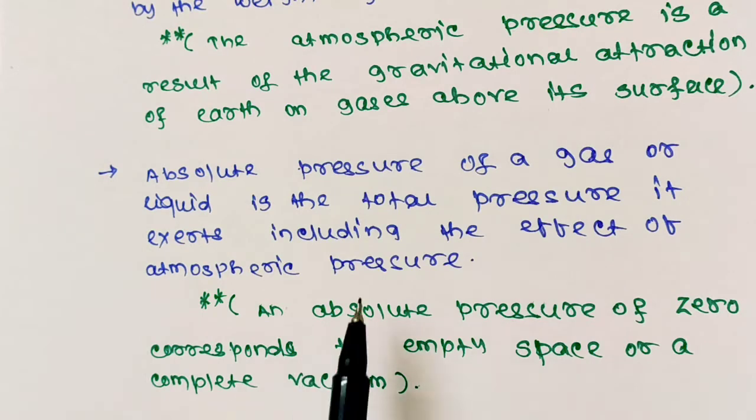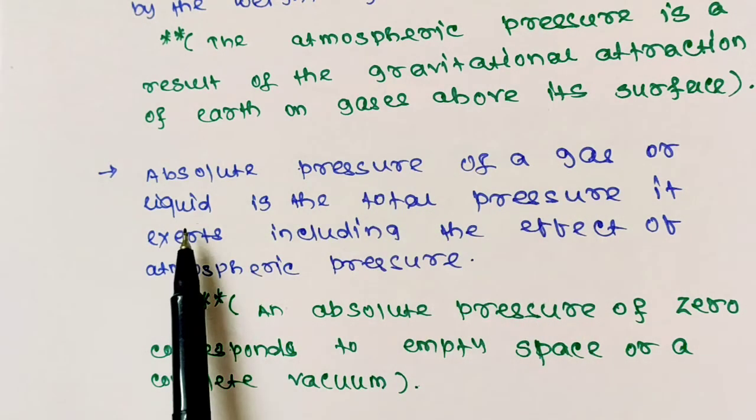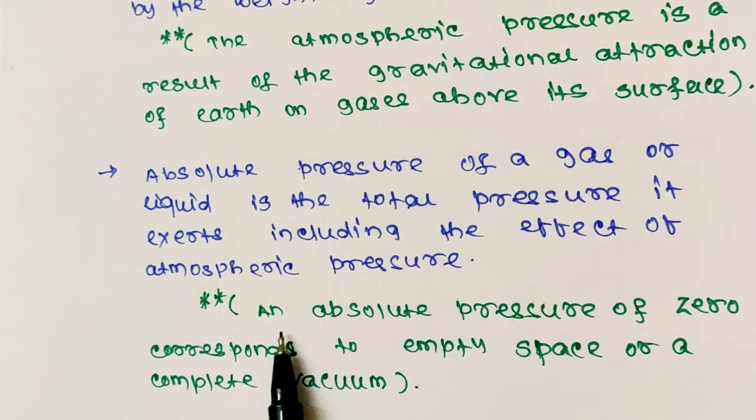Absolute pressure of a gas or liquid is the total pressure it exerts including the effect of atmospheric pressure. An absolute pressure of 0 corresponds to empty space or a complete vacuum. Later we will discuss the range of pressure we require for different degrees of vacuum.